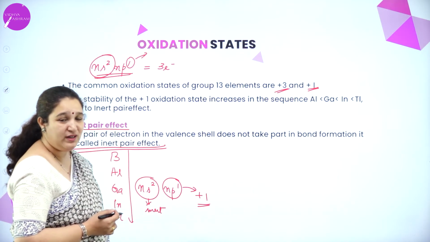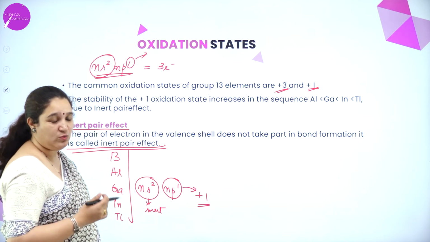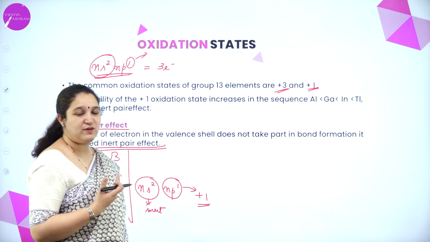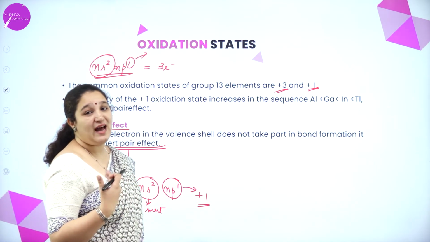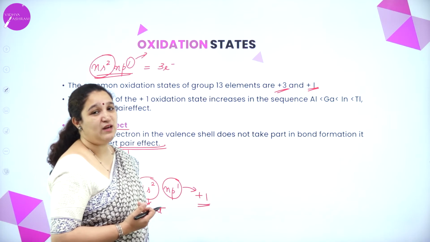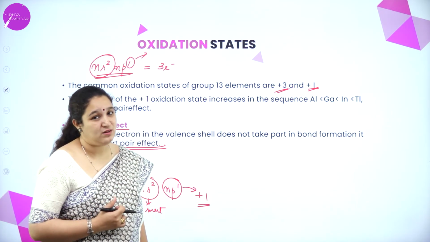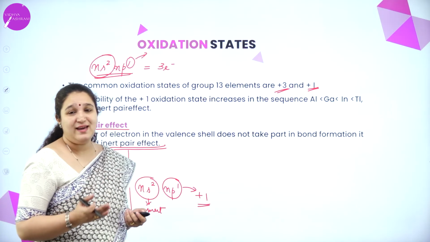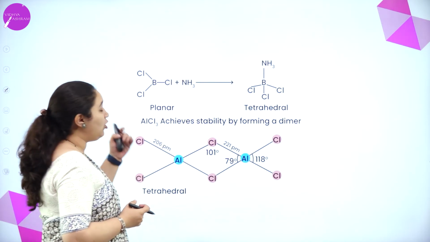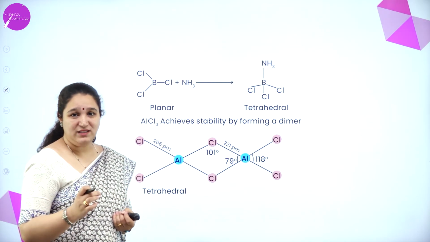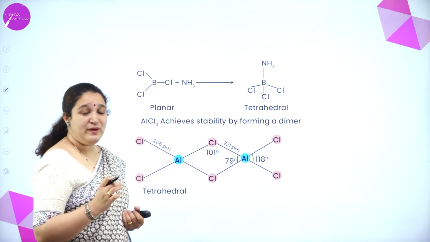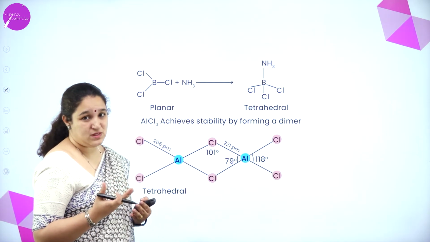It is very important even when you go for your second year, in the remaining groups that you are studying, that is 15, 16, 17 and 18, it becomes very important to know what is inert pair effect. Okay. Next, we'll see how boron acts as a Lewis acid, and why aluminium forms dimers.